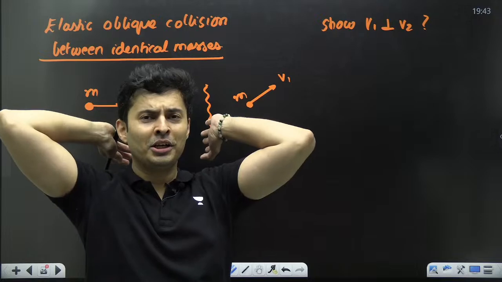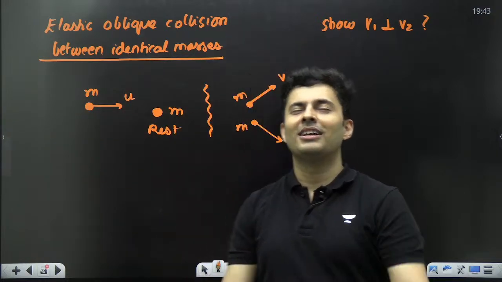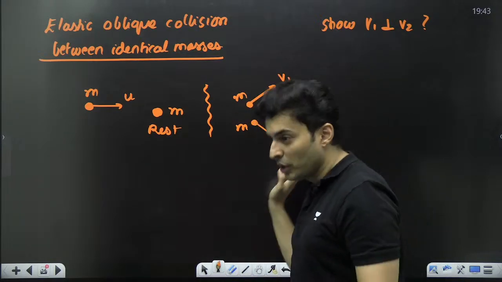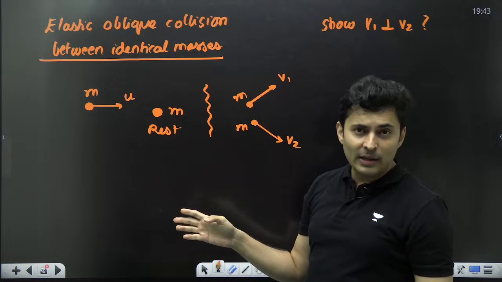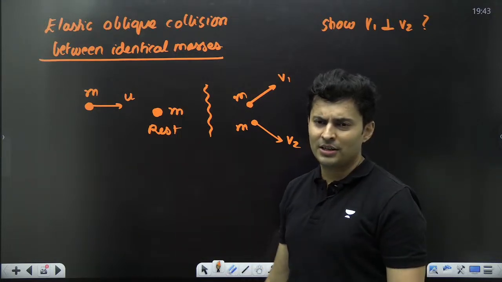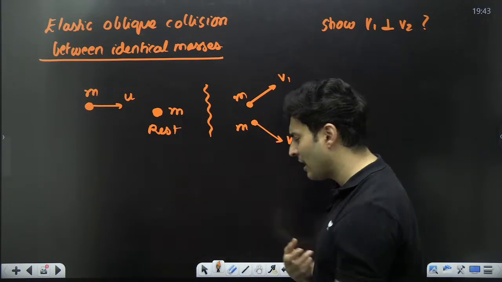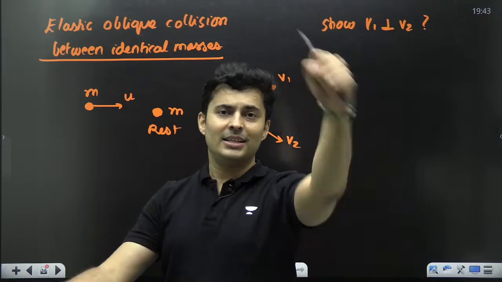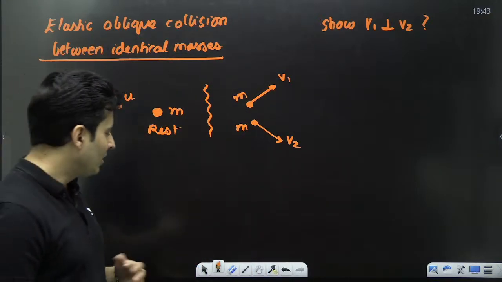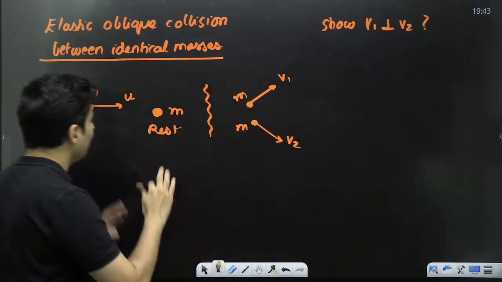Very brilliant question. This will blow your mind. Many people try to solve this question with long methods. They take components, write the momentum equation, write velocity of approach equals velocity of separation, multiple equations, use trigonometry, simultaneous equations, solve it, and then you get that the angle is 90. But I will not do anything like that. Instead, I will use the momentum equation in vector form.